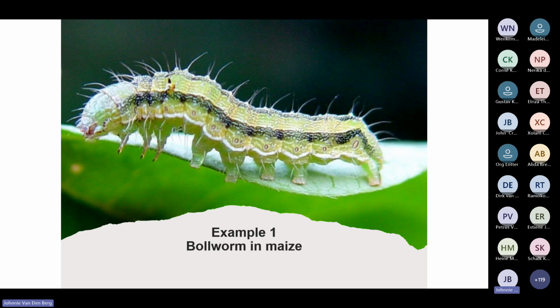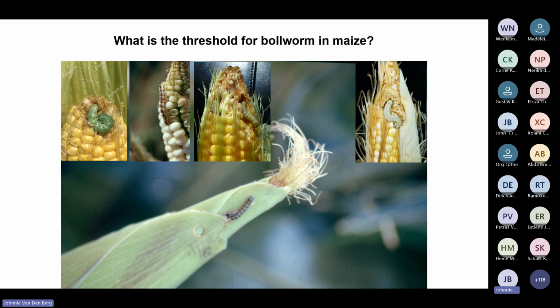But I want to start with examples of IPM, how we incorporate different pillars and the economic threshold concept. And the first one is bollworm in maize. And this is the type of damage that bollworms cause. You can see the maize ear. And the bollworm larvae, usually, I would say 99% of the time, feeds on the tips of maize ears. You can see in all these pictures. And there's some silk of the maize ear that was damaged by this bollworm larvae.